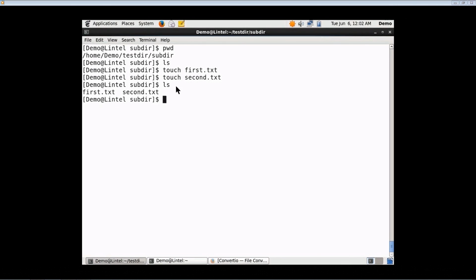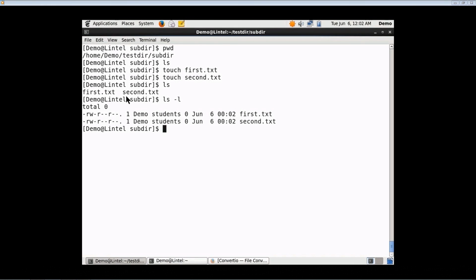By issuing the ls command, now you can see there are two files, first.txt and second.txt. By issuing the ls -l command, you can see the long listing. These are the permissions, the owner of the file, the group that he belongs to, and its size is 0, because the touch command creates a zero-sized file.